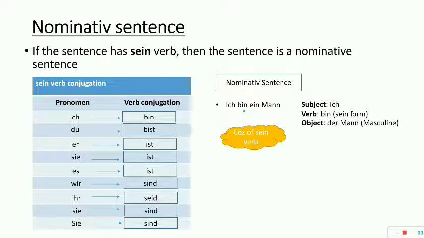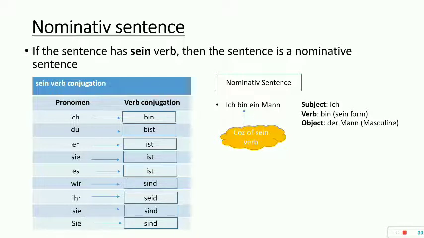Moving on. The subject over here is ich. Always remember, the subject is always nominative. There are two things basically: a sentence is a nominative sentence, so the whole sentence, ich bin ein Mann, is a nominative sentence. And when I say the subject is nominative, it means the sentence is made of subject, verb and an object. Always remember, the subject is always nominative. The verb over here is a sein verb, which is bin, and the object is ein Mann.